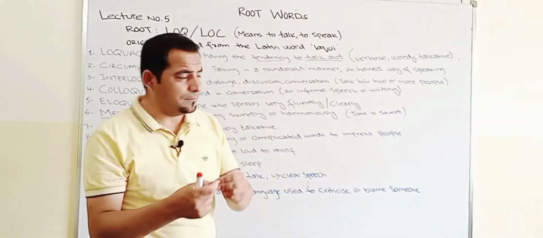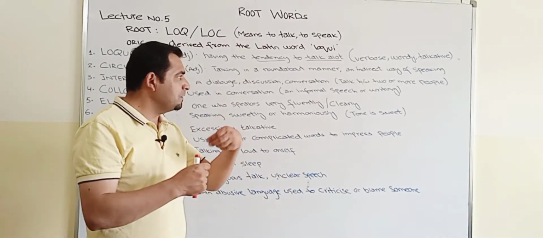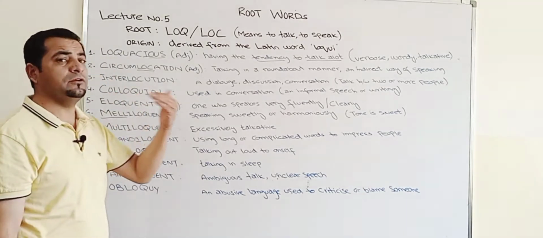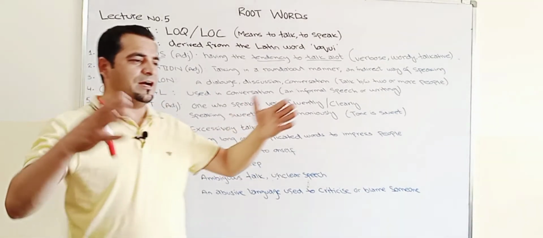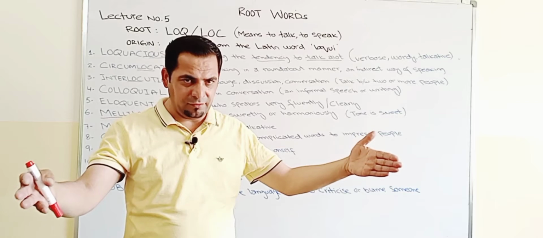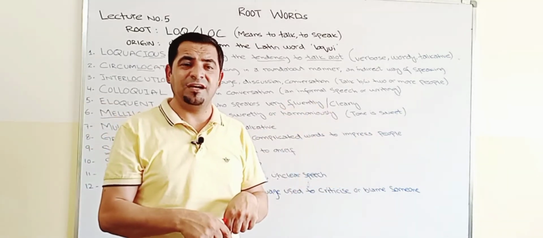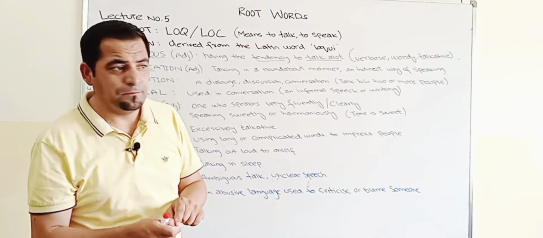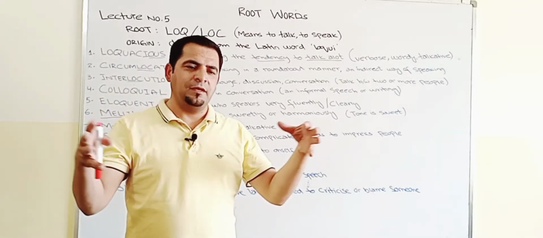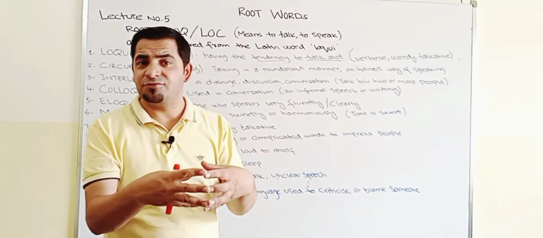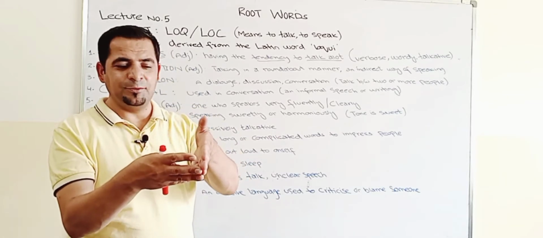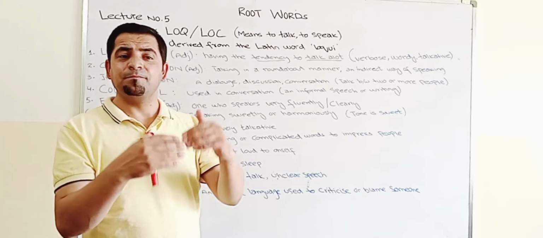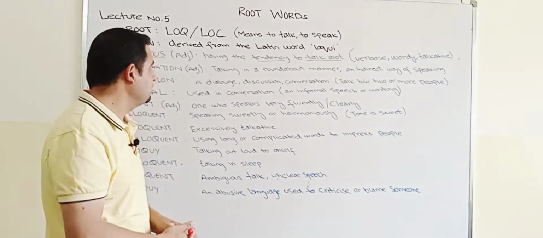Now the person who is doing the speech is called an interlocutor, right? For example, two people are talking together and a third person comes in between, who could be called the interlocutor, right? Especially, for example, two people are fighting and the third one who comes in the middle is a mediator, who could be called an interlocutor, right?